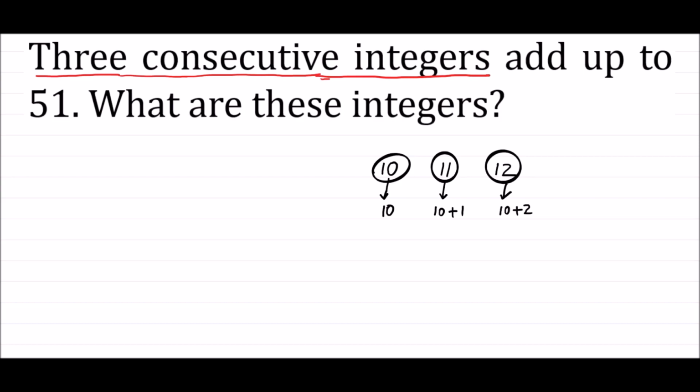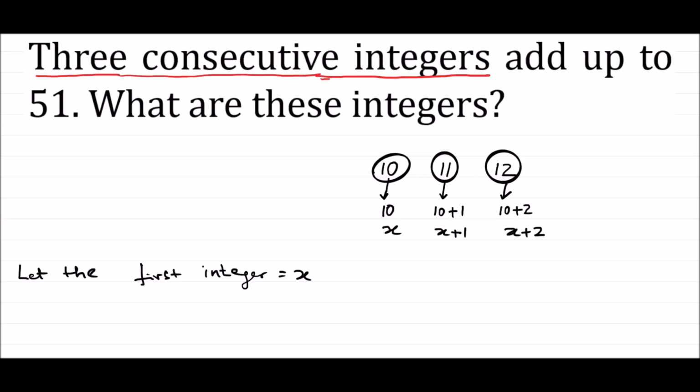Now the question is telling us about 3 consecutive integers that add up to 51. We do not know these integers. So guys, let us assume the first integer is equal to x, instead of 10. Then my next, consecutive integer of x, is x plus 1. Then the consecutive integer of x plus 1 is x plus 2. This is how we need to write. Hope guys I'm very clear till here.